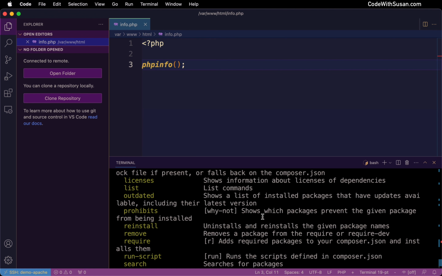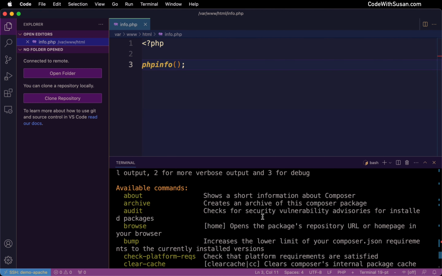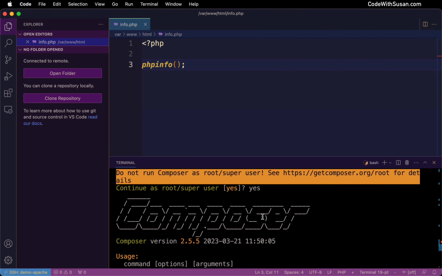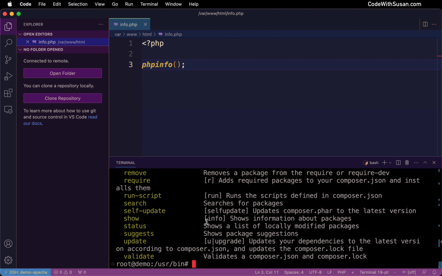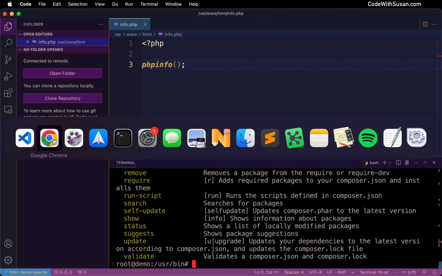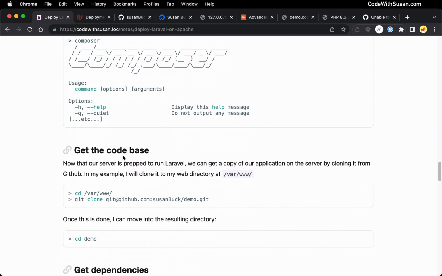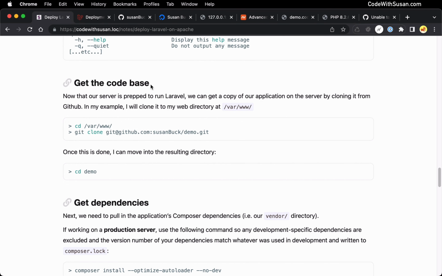And you can see the results of just invoking Composer in general. You see some output about how to use Composer. And this is basically what we're looking for at this point, is just confirmation that it's actually installed. And seeing that it's installed, that's the last thing we need to do in terms of preparing the server to run a Laravel application. Our next step, if we follow along in the notes, is to actually get the application we want to deploy. We want to get the code base, and we're going to get that from GitHub.